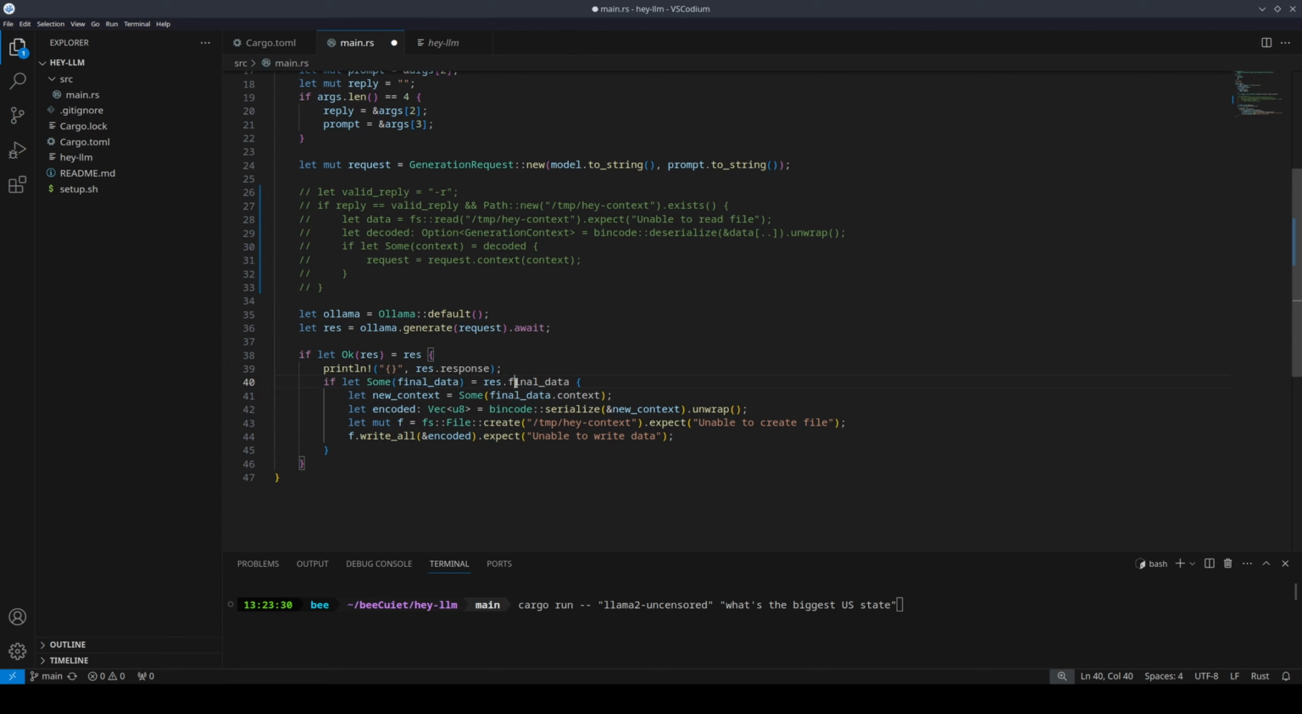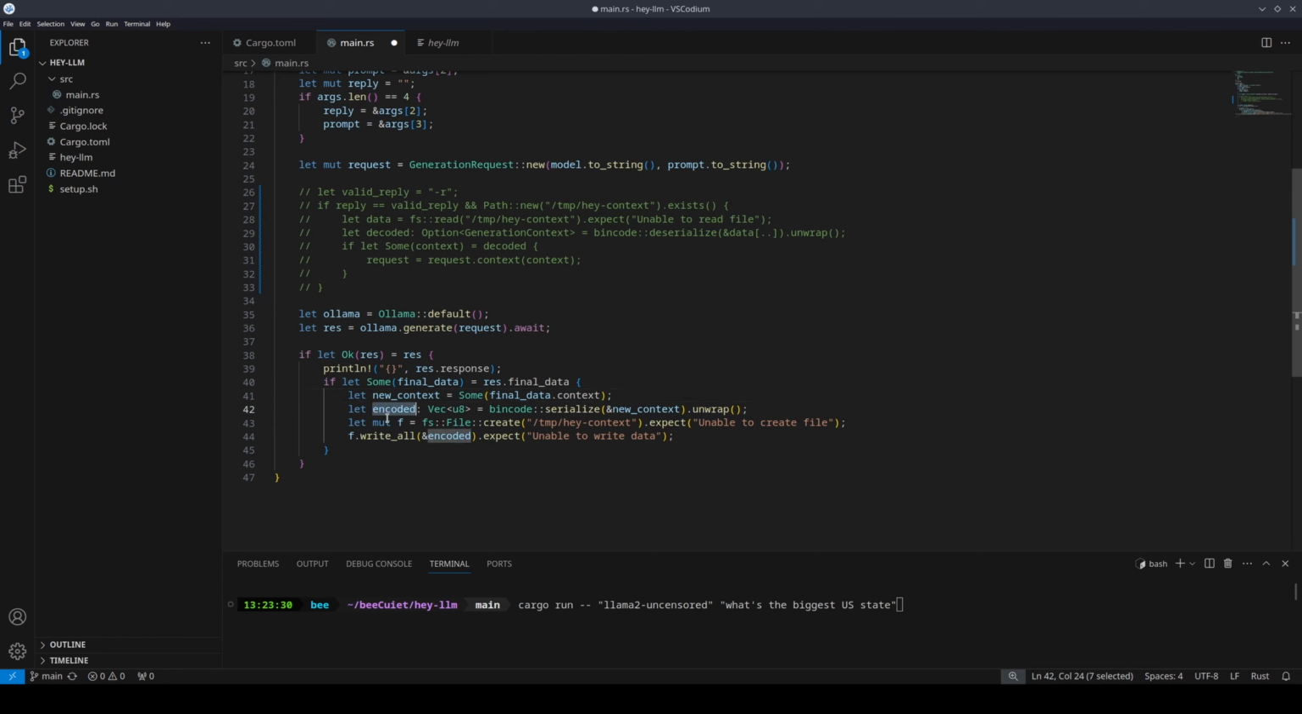If it does exist, then we're going to create a variable new context, and we're going to save it as some final data context. And the reason we save it as some final data context as opposed to just final data context is it's going to be used like that later as an option enum. So I'm just going to keep it there for simplicity's sake.